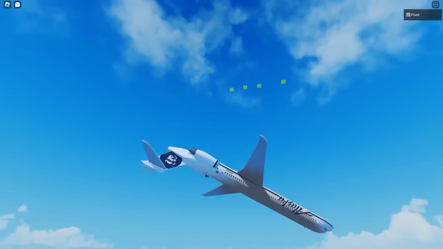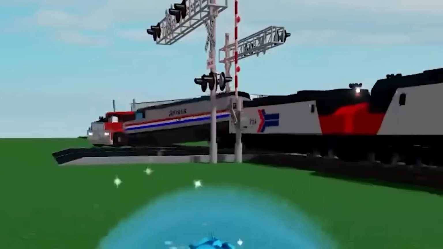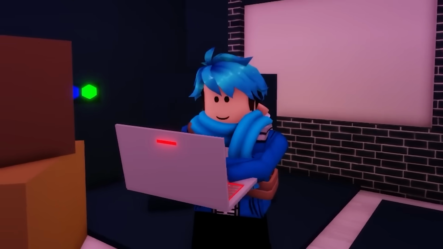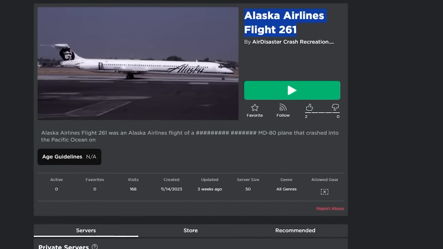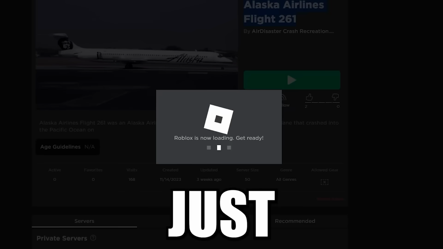From terrifying planes falling upside down to trains getting derailed by a singular truck, I'm going to take a look at some of the most terrifying Roblox games and then find out what caused some of these horrifying events. So first we'll start off with the Alaska Airlines Flight 261. So let's just go ahead and see what happened here.